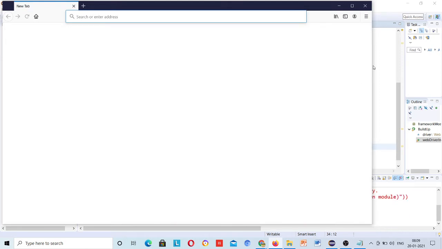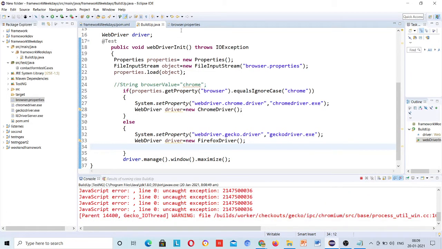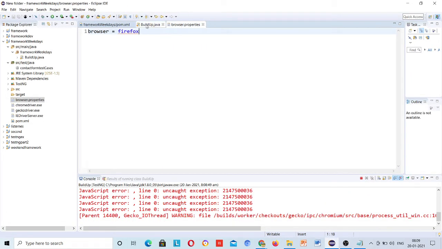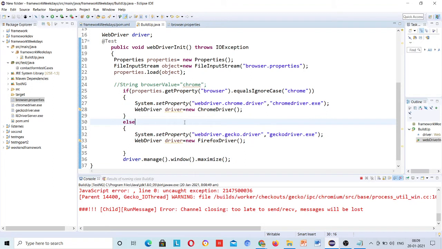Right, so Firefox browser launched. Suppose you pass here Chrome, then Chrome will launch. Okay, so this is about the build up class.